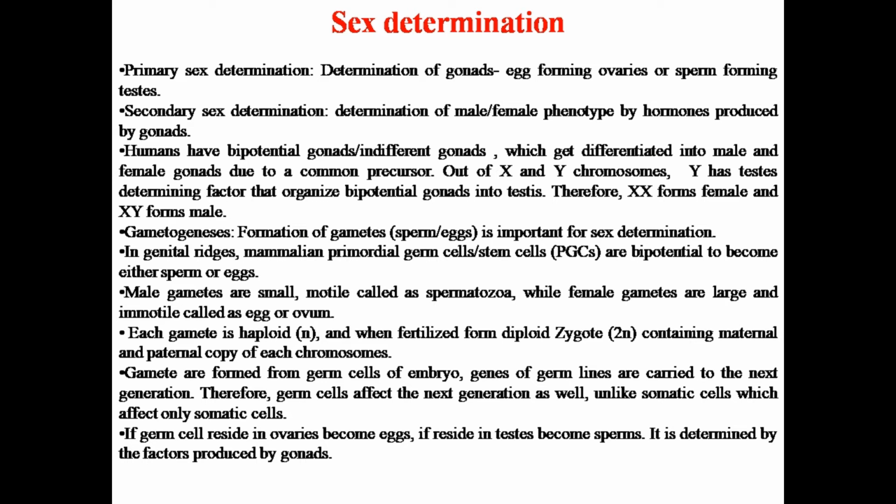Male gametes are small, motile, and are called spermatozoa, while female gametes are large and immotile. They are called egg or ova. Each gamete is haploid in nature, but when it gets fertilized, it forms a zygote, which is diploid and contains the chromosomal copy of both the parents. Gametes are formed from the germ cells of the embryo. These, if deposited in ovaries, become eggs, and if in testes, become sperms. So any defect occurring in germ cells will be passed to the next generation, while this doesn't occur in the case of somatic cells.